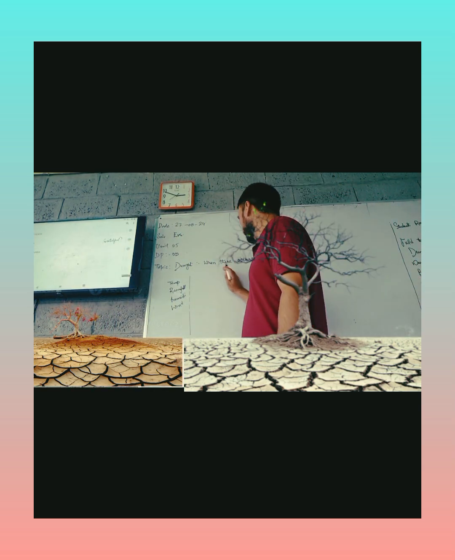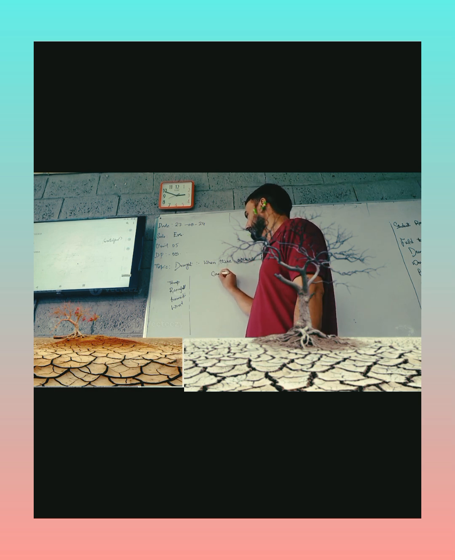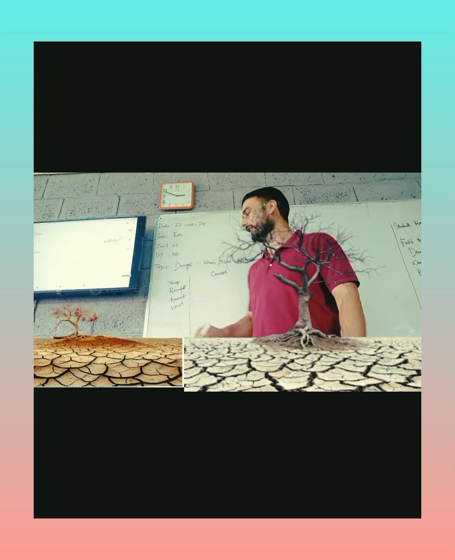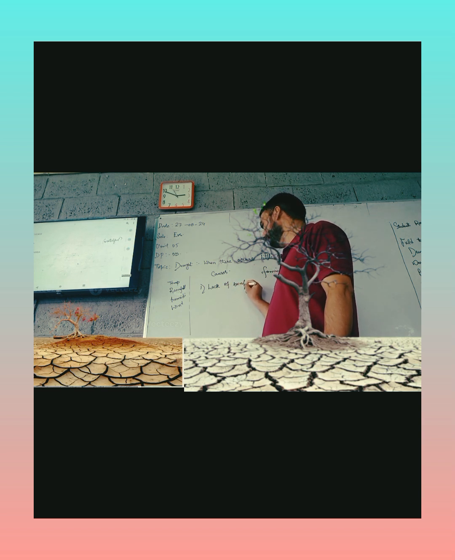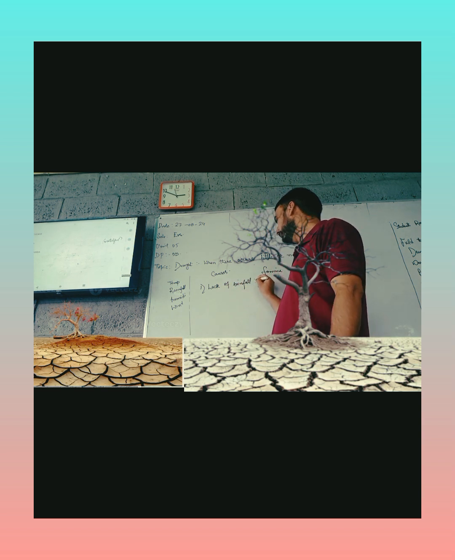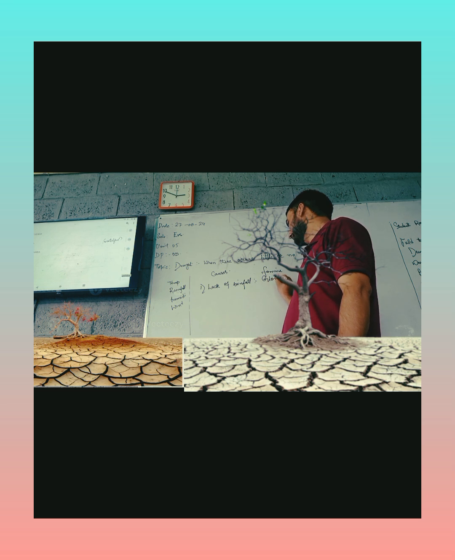So there are different causes of drought. Three main causes of drought are as follows. First cause is lack of rainfall. That lack of rainfall may be due to global warming.